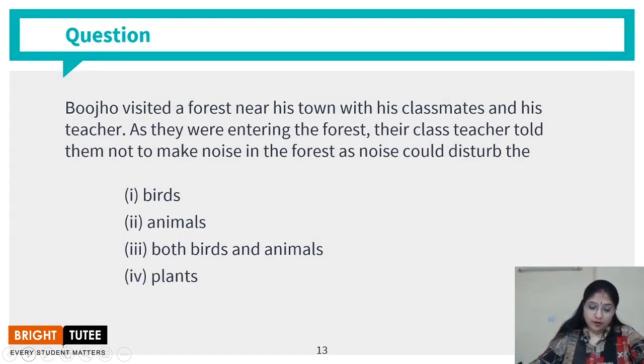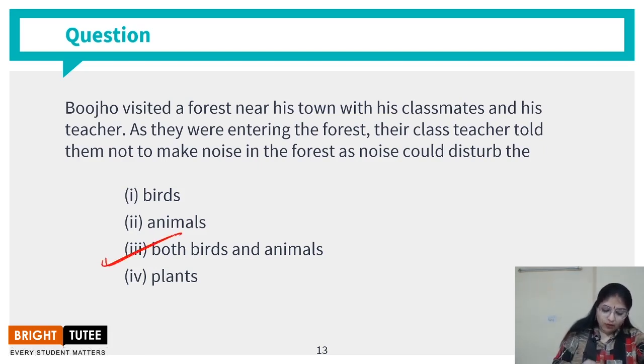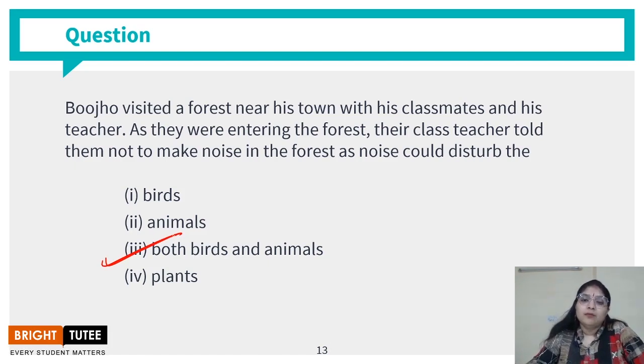Buju visited a forest near his town with his classmates and his teacher. As they were entering the forest, their class teacher told them not to make noise in the forest, as noise could disturb the birds, animals, both birds and animals, and plants. So the answer to this question is that the noise that they make might disturb both the animals and birds, right? So one should be very careful while you're going into the forest. Maybe it is near your area, you're going on a field trip or any kind of national forest.